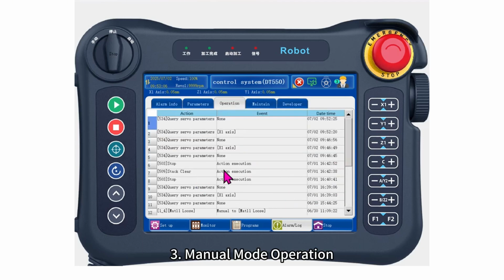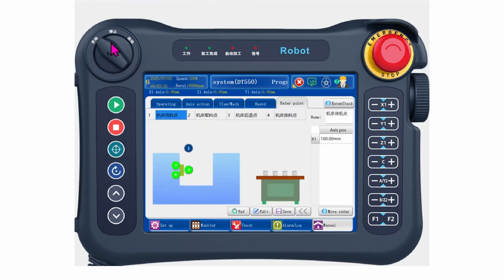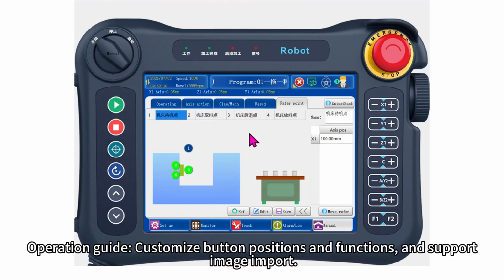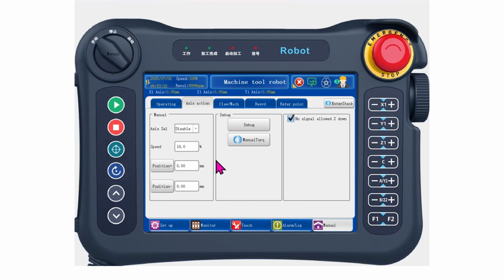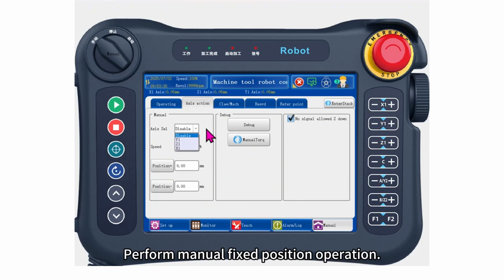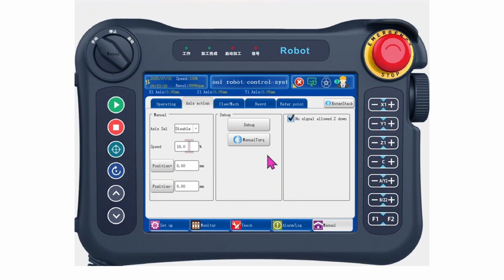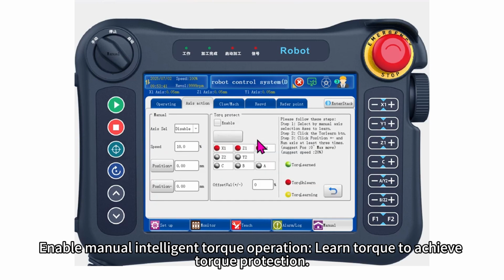3. Manual mode operation. Switch the knob to the manual position. Operation guide, customize button positions and functions, and support image import. Axis action. Perform manual fixed position operation. Enable manual intelligent torque operation, learn torque to achieve torque protection.